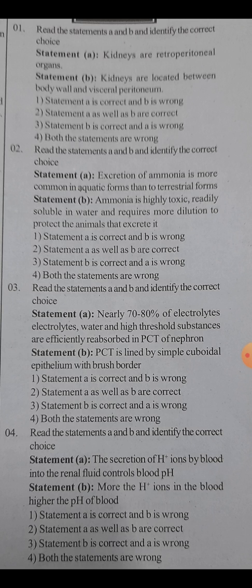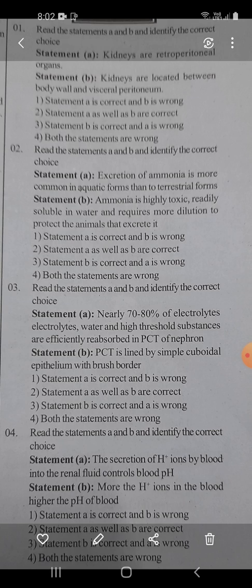Next comes the fourth question. Read the statements A and B and identify the correct choice. Statement A. The secretion of H plus ions by blood into the renal fluid controls blood pH. Next statement B. More the H plus ions in the blood, higher the pH of blood.